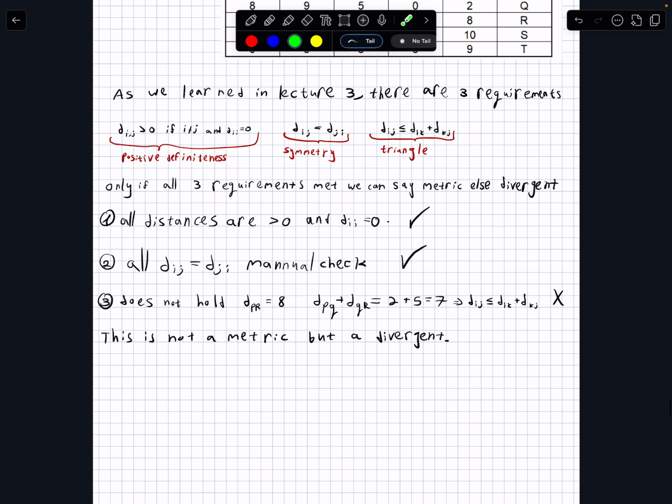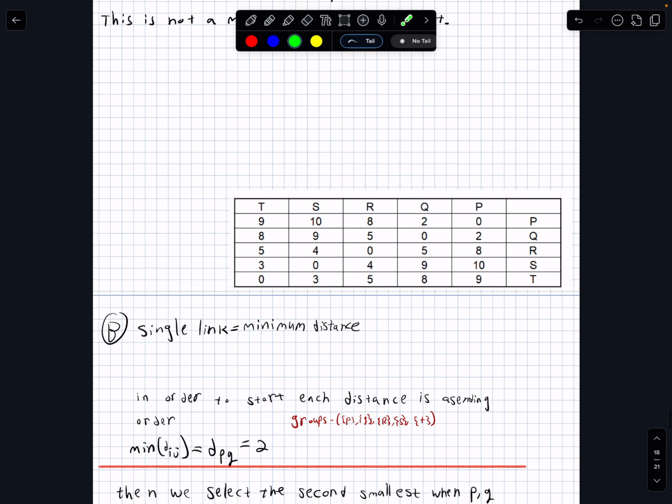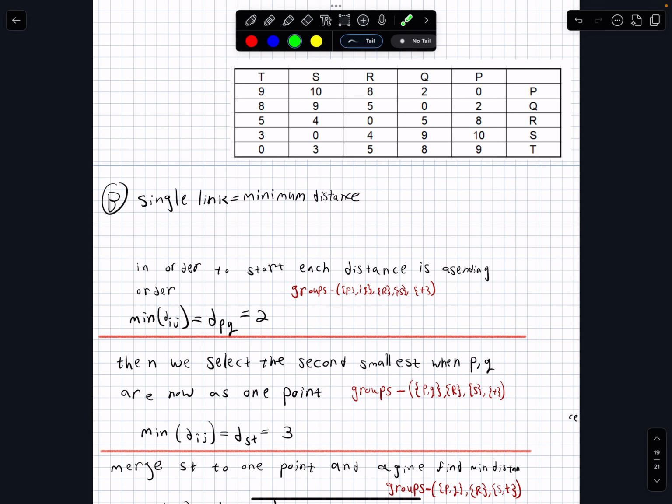Now, we'll perform a hierarchical clustering using the single link method and present the resulting dendrogram. So the single link method means the minimum distance. So if we group a couple of objects together, we're going to choose the one with the minimum distance.